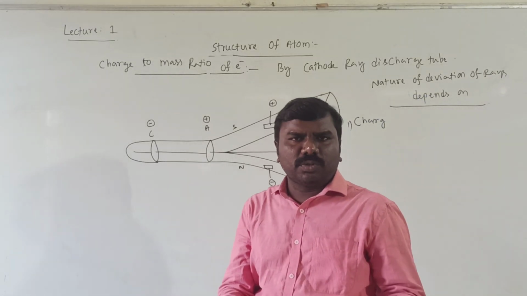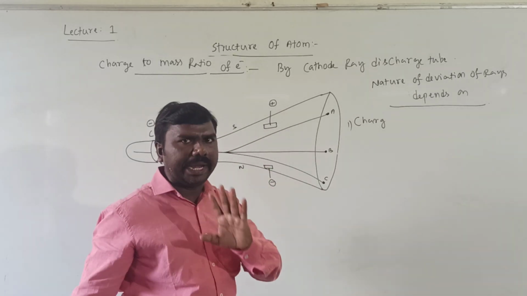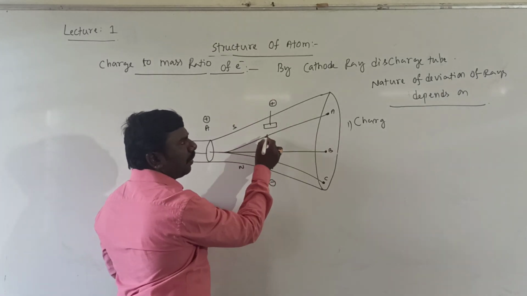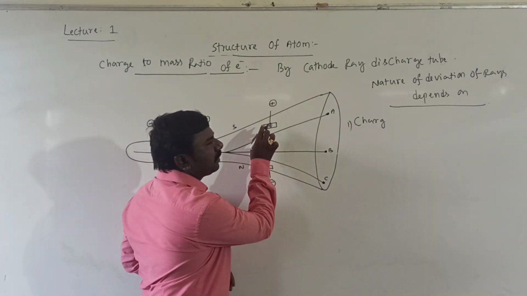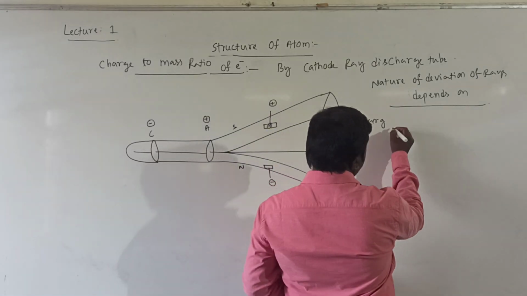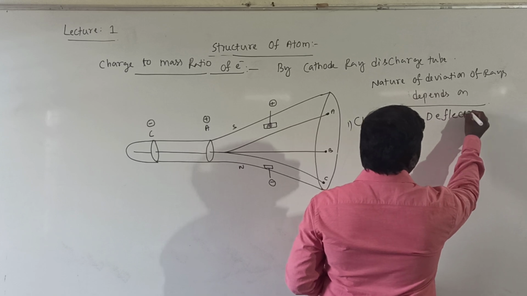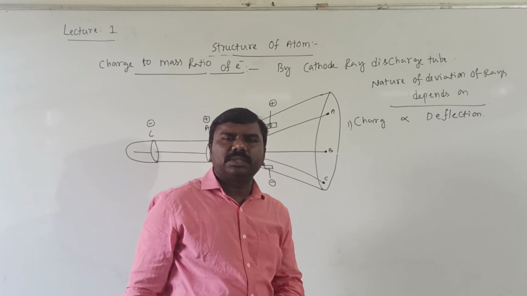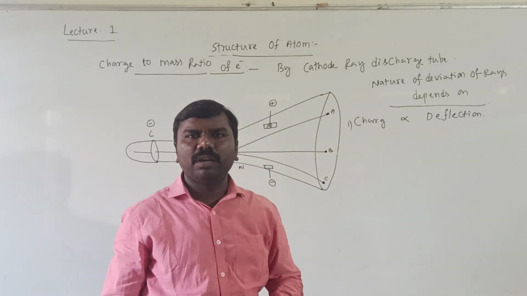Cathode rays are negatively charged, so they move towards a positively charged plate. The more the charge, obviously the deflection is more. So charge is directly proportional to deflection. As charge increases, deflection of rays also increases towards the positive plate of the electrical field.